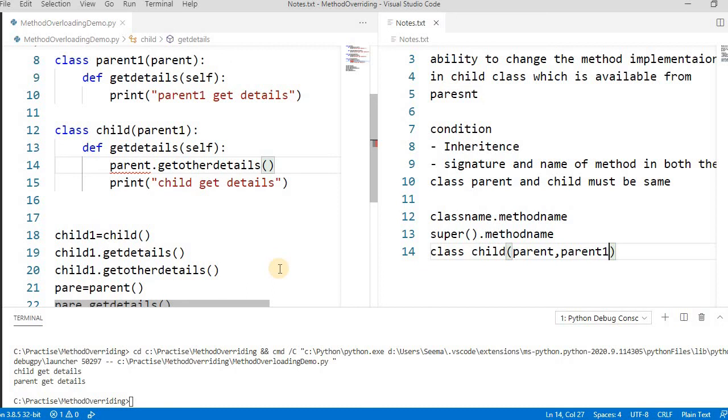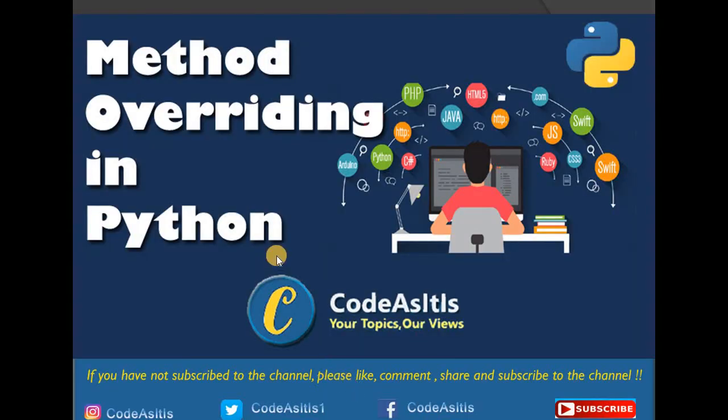It's mostly used, suppose you have a document which has print functionality, but the document can be different, like PDF or Word document. If you are inheriting this and all the implementation is the same, you can directly reuse it. Otherwise, if you want to pass some parameters or additional contents, you can make changes here. So pre-filtering and post-filtering are both possible here. This is mostly all about method overriding in Python. By method overriding, we also achieve polymorphism in Python.